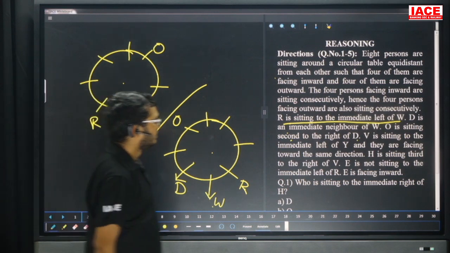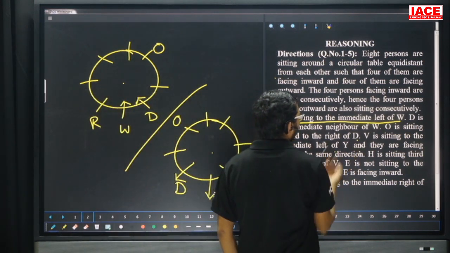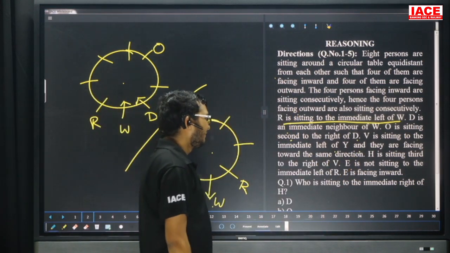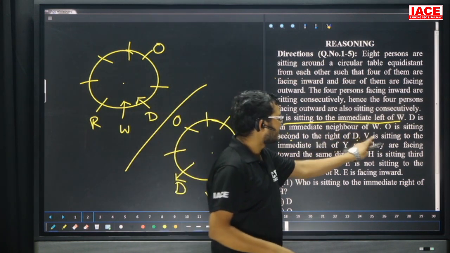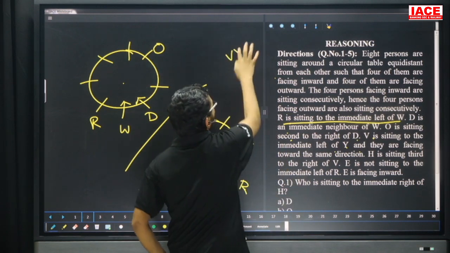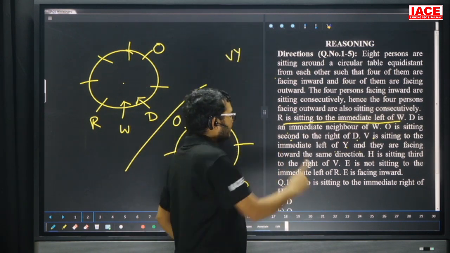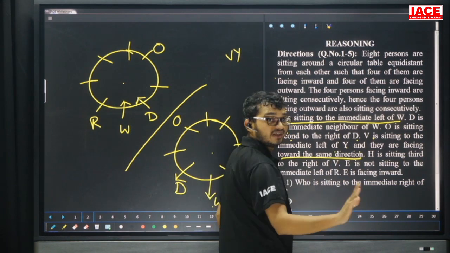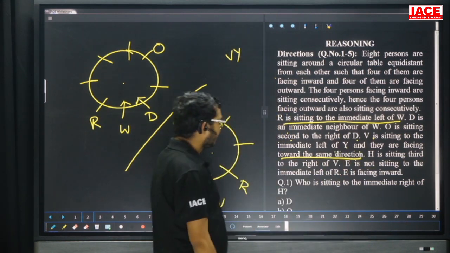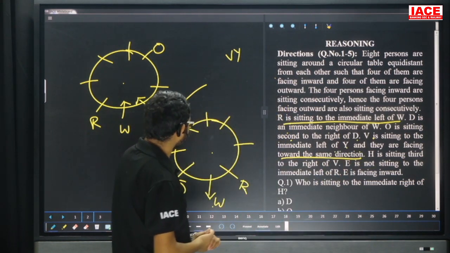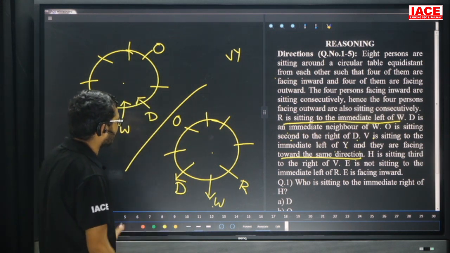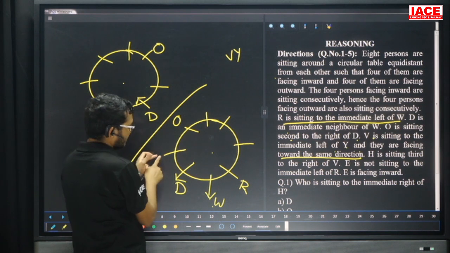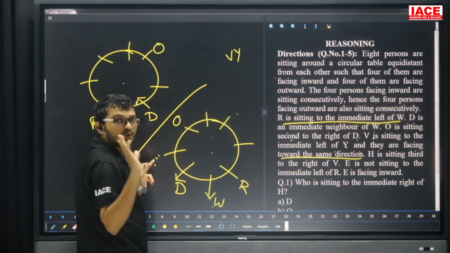Next one. V is sitting immediate left of Y, and they are facing towards the same direction. That means V and Y both are immediate neighbors, facing the same direction. Now, H is sitting third right of V. H is sitting third right of V means the only possibilities for third right are these two.